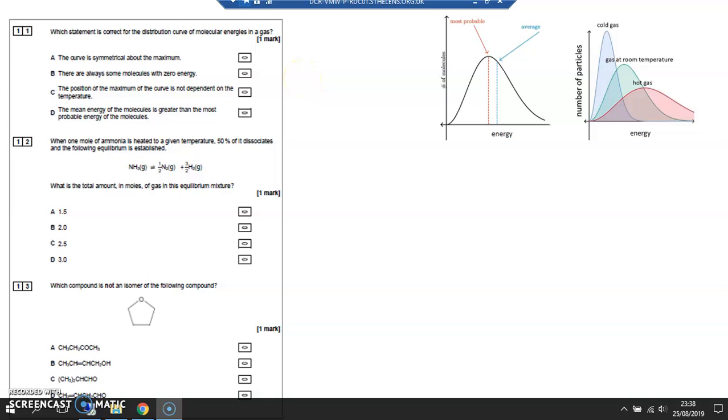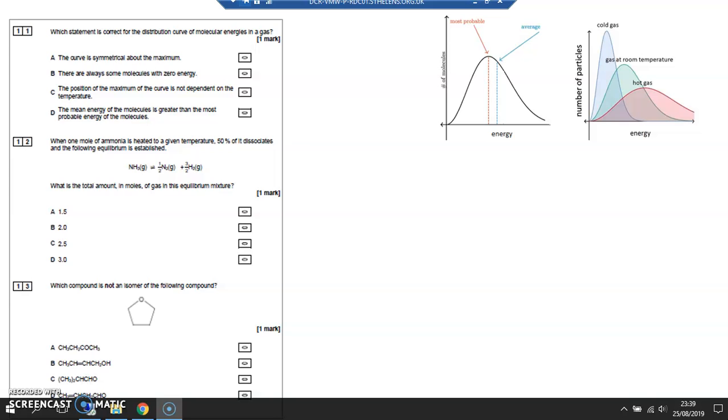11A, the curve is symmetrical about the maximum. No, it's not symmetrical at all. There's no line of symmetry at all. There are always some molecules with zero energy. No, there are no molecules with zero energy. You'd have to get it right down to absolute zero, which hasn't been achieved, for the particles to have zero energy. So all of the particles have some energy.